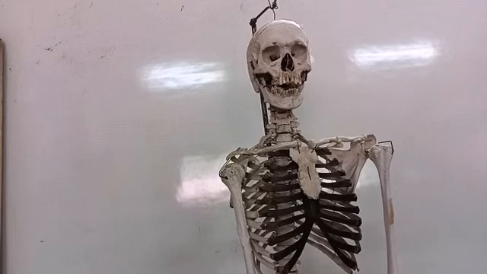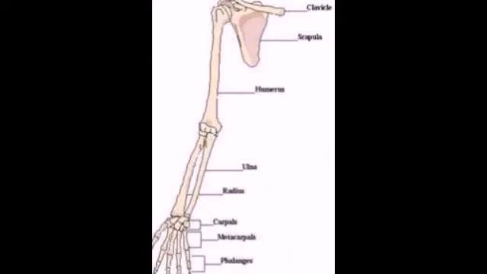Collarbone, clavicle, scapula, humerus, radius and ulna, carpals, 5 metacarpals, and phalanges. These form the pectoral girdle and the upper arm.